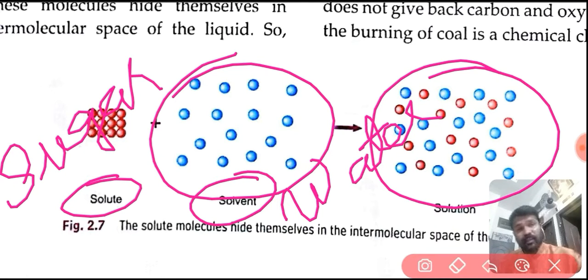Last class we had discussed this. So there is space between the water molecules, and in those places the sugar molecules will be placed, according to the molecular model, in between the molecules of the solvent. Here it is water.